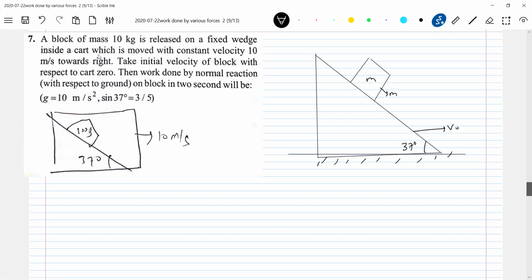Let's begin with this: mg sin theta, the friction force on the wedge. The same as earlier, it moved with constant acceleration; now I'm going to move the wedge with a constant velocity. The initial velocity of the block with respect to the cart is 0. Then find the work done by normal reaction with respect to the ground on the block in 2 seconds.